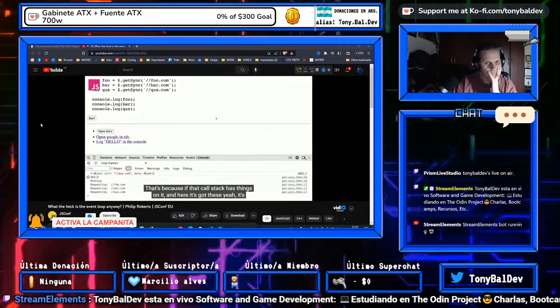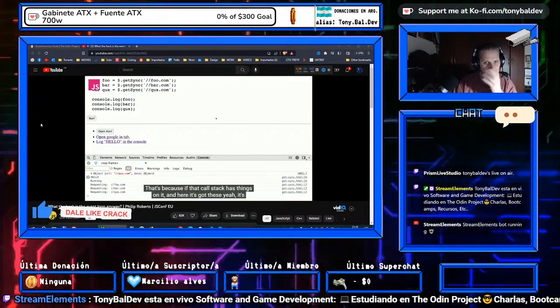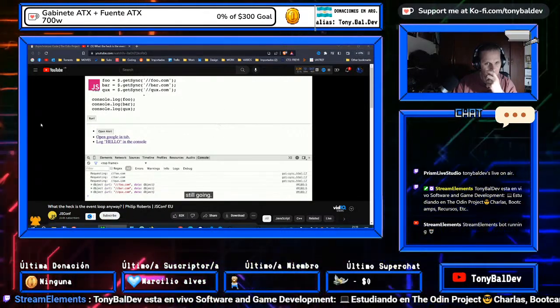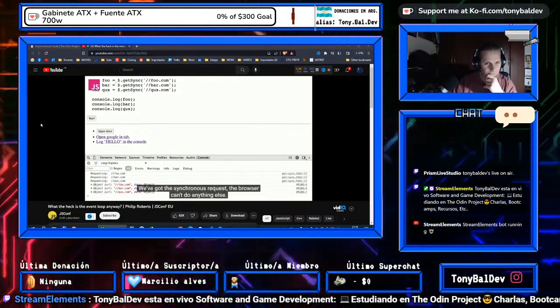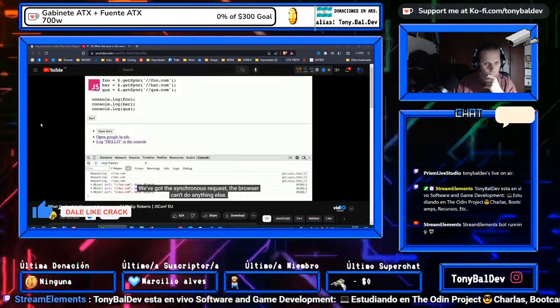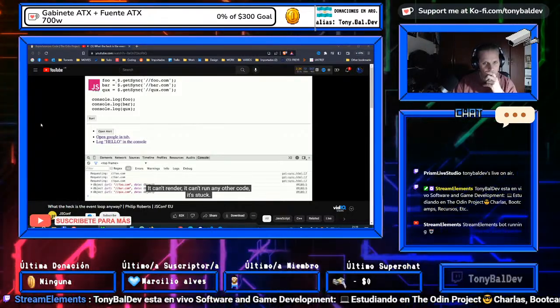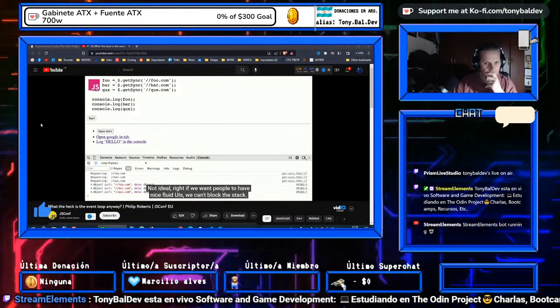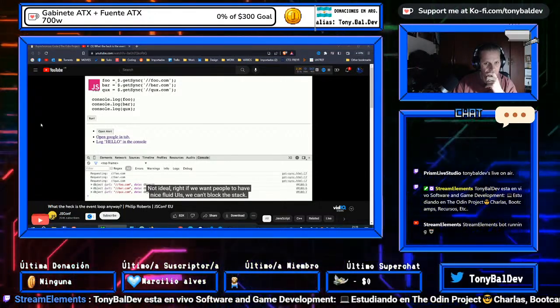And that's because the call stack has things on it, and here it's still going. We've got these synchronous requests, right? We've blocked the call stack. The browser can't do anything else. It can't render. It can't run any other code. It's stuck. Not ideal, right? If we want people to have nice fluid UIs, we can't block the stack.